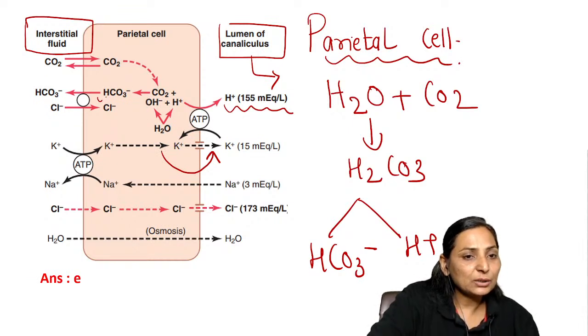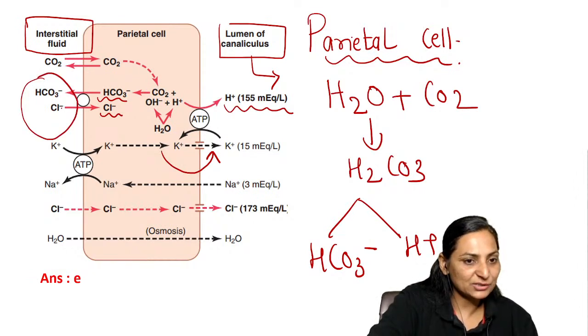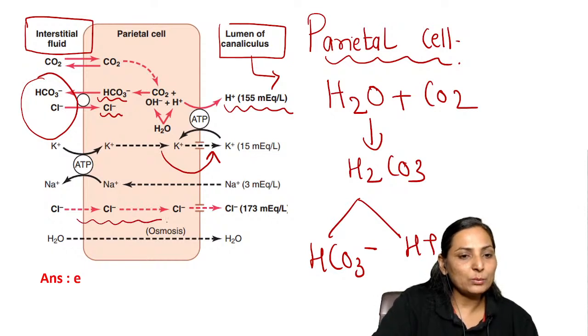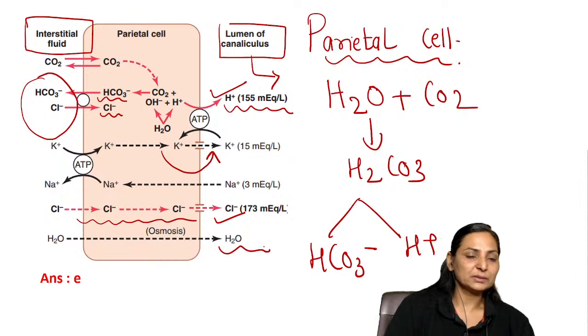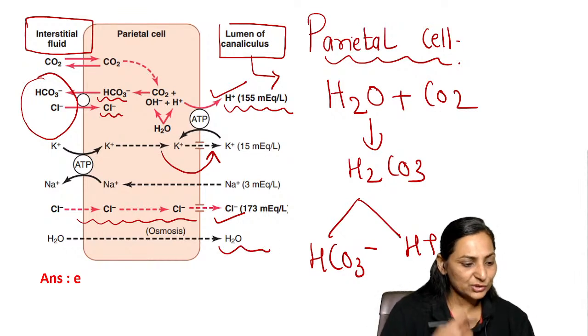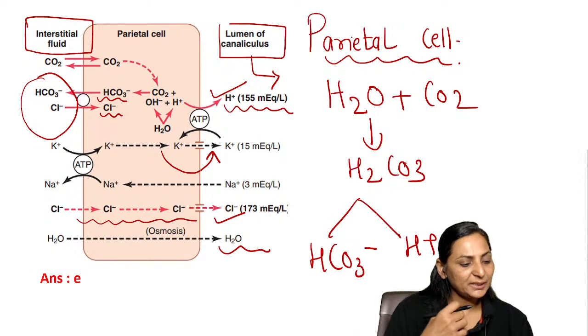Apart from this, the chloride and the bicarbonate get exchanged. Chloride will come down its concentration gradient. So finally on the luminal side, you will have hydrogen and chloride and water. So this is HCl secretion. Arpit, yes, cyclic AMP is used by histamine.